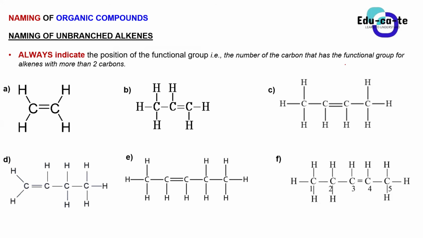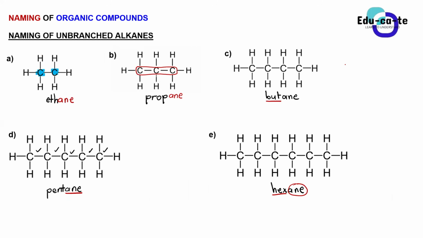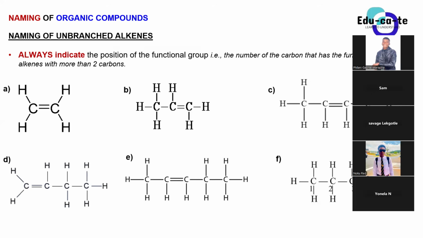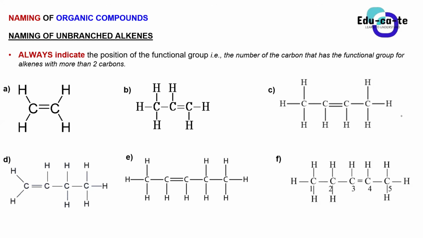Now we are done naming the unbranched alkanes, the alkanes that don't have a side chain. Now we are going to unbranched alkenes. So we are shifting our homologous series to alkenes, but still our compound is unbranched, which means we don't have any side chain in it. Here's a rule: always indicate the position of the functional group, i.e. the number of the carbon that has the functional group, for alkenes with more than 2 carbons. Did you guys hear the statement here? Always indicate the position of the functional group.